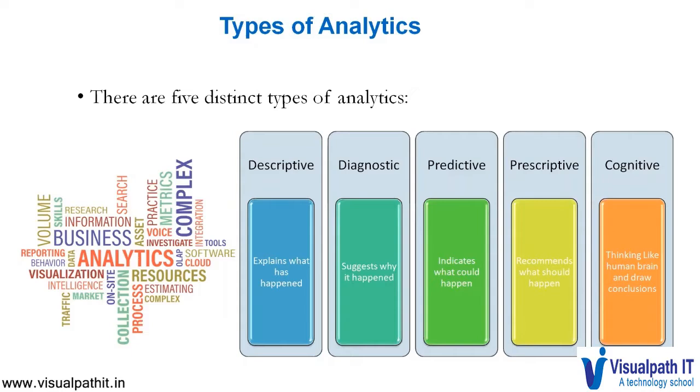So when we apply descriptive statistics, we are somewhere in the first two types of analytics, which are descriptive and diagnostic. Predictive mainly comes under inferential statistics, and cognitive mainly comes under artificial intelligence.